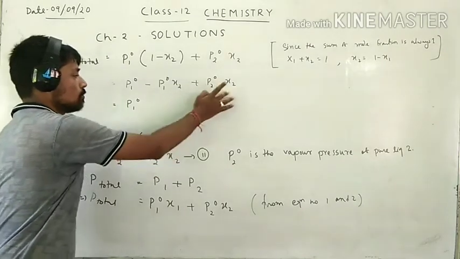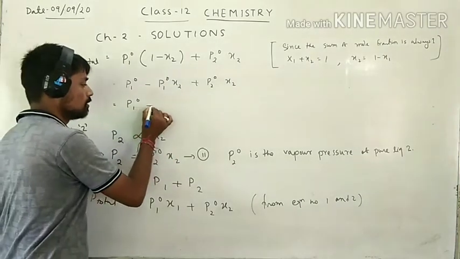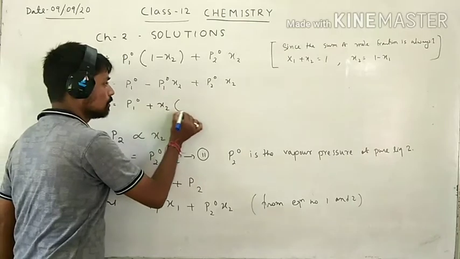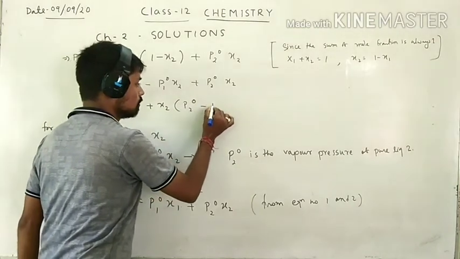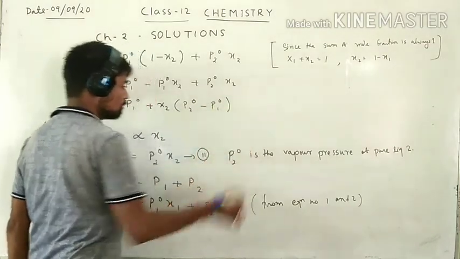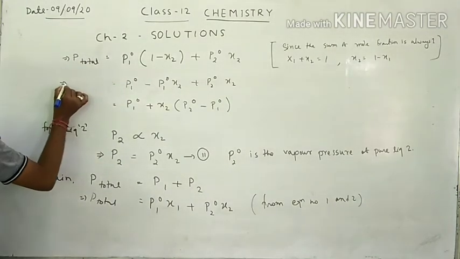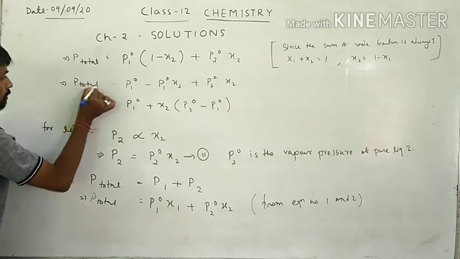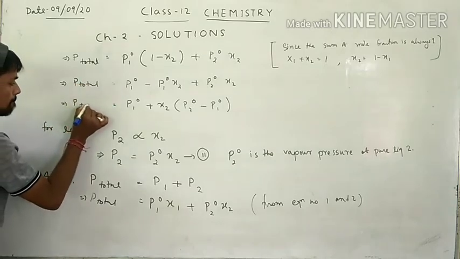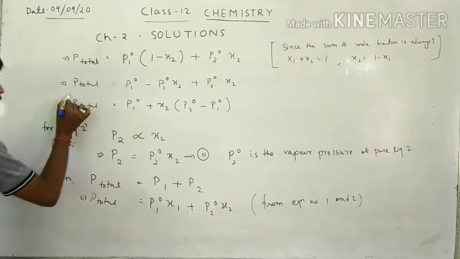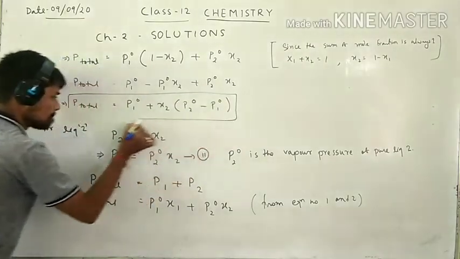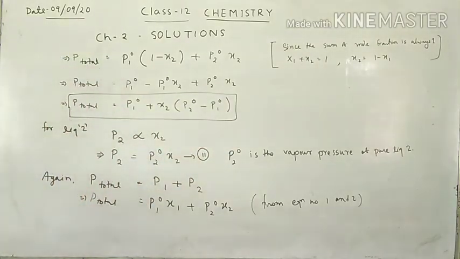Take x2 common from these two terms, and we get P total equals P1 naught plus (P2 naught minus P1 naught) x2. This is the total pressure.